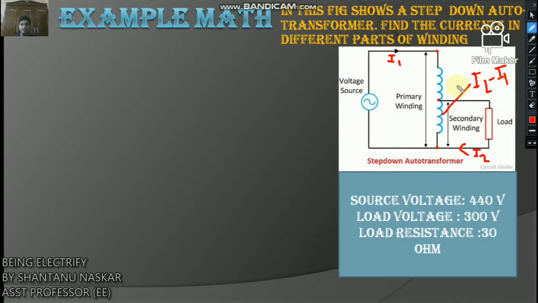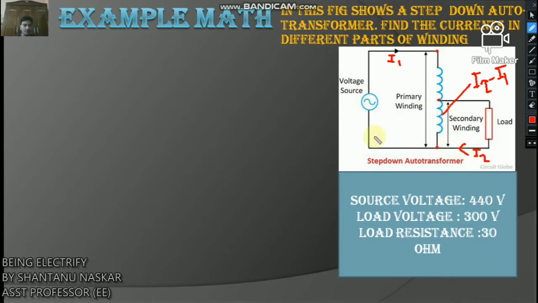If you find I1 and I2, then you find I2 minus I1, and so you find the current in different parts of the winding.